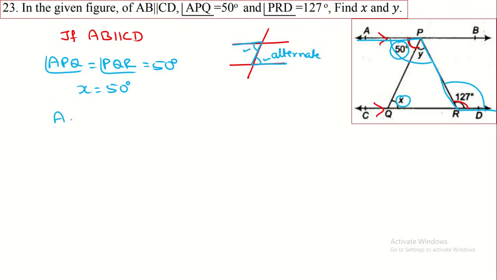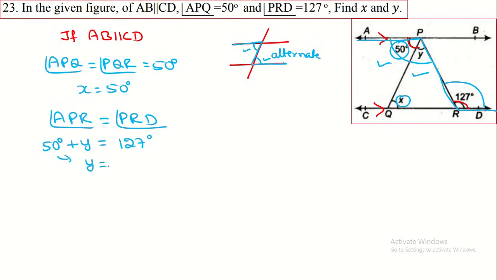That means angle APR is equal to angle PRD. Both these two angles are equal. APR means this one and this one. That means 50 degree plus Y is equal to 127 degree. Here you transfer the 50 degree to the right hand side, that becomes 127 degree minus 50 degree. So Y is equal to 77 degree. This is the value of Y and this is X.